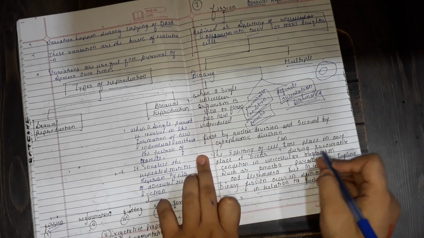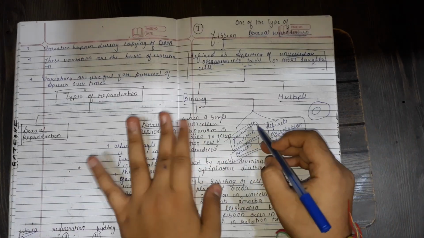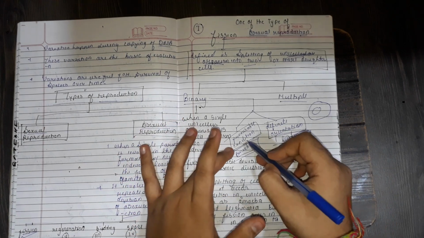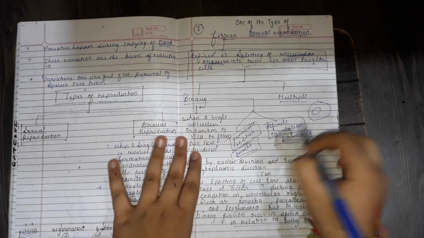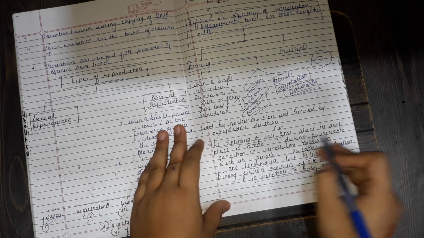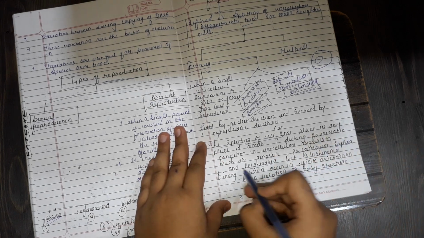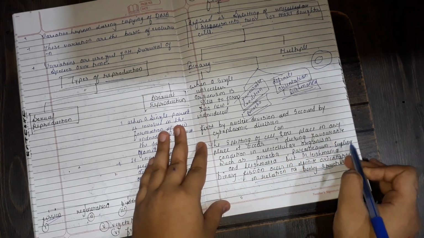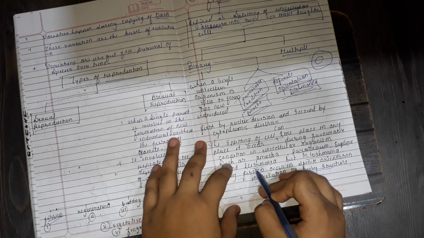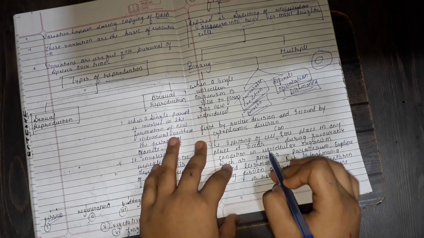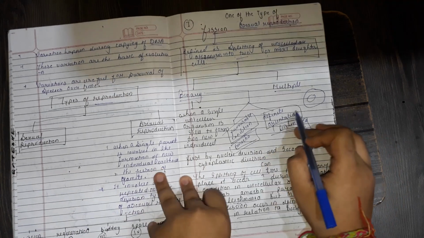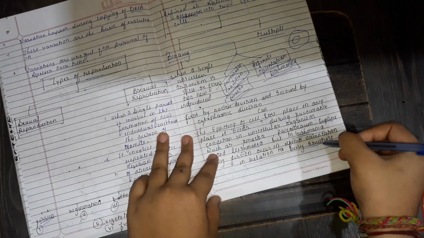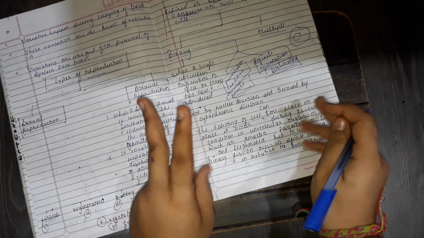The splitting of a cell can take place at any place. It can occur during favorable condition, as we saw that binary fission occurs in 2 modes. First is favorable condition, second is definite orientation. A favorable condition in unicellular organisms, the most common examples are amoeba, paramecium, and euglena. But the binary fission in Leishmania occurs in definite orientation in relation to body structure. So these are the 2 modes.